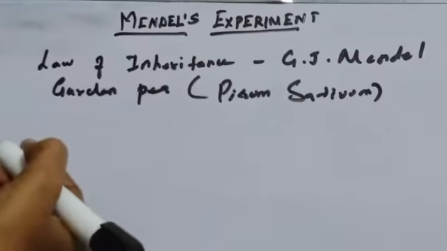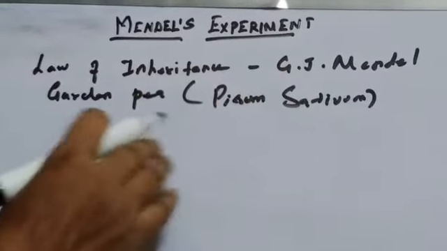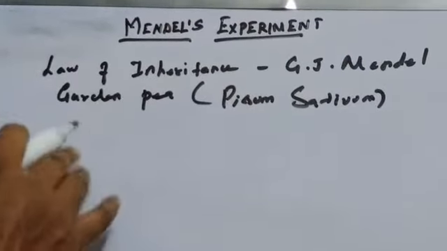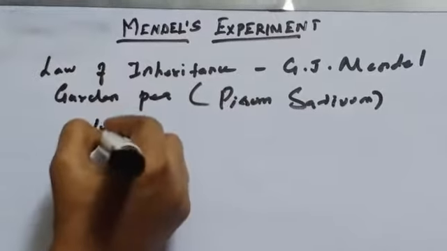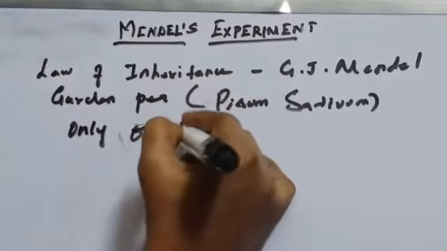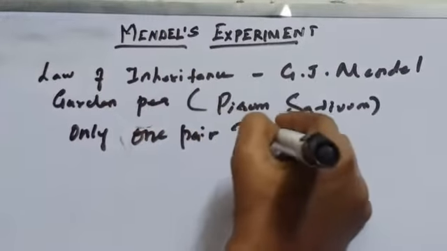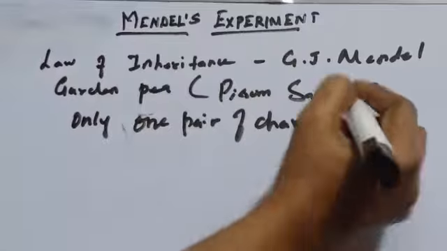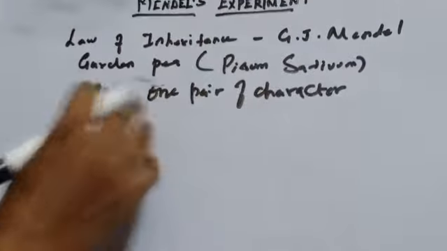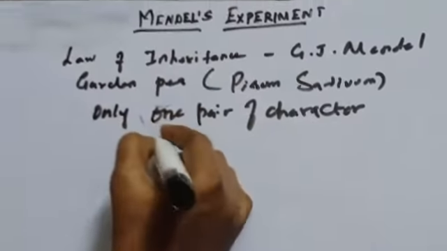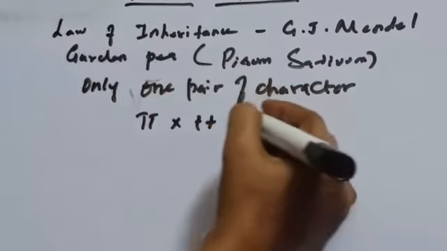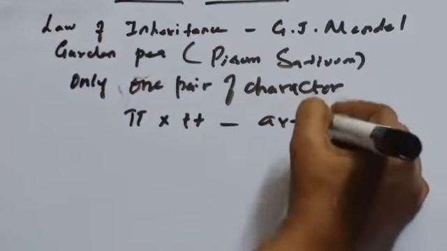The next one is, how many characters did he take? He took 7 contrasting characters, but he considered only one pair of characters at a time. The next one is he crossed 2 pea plants with alternative characters, for example, tall plant and dwarf plant, by means of artificial pollination.